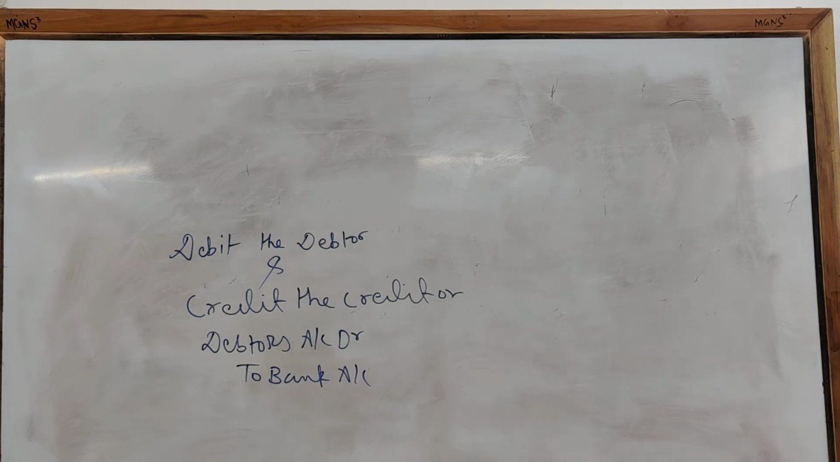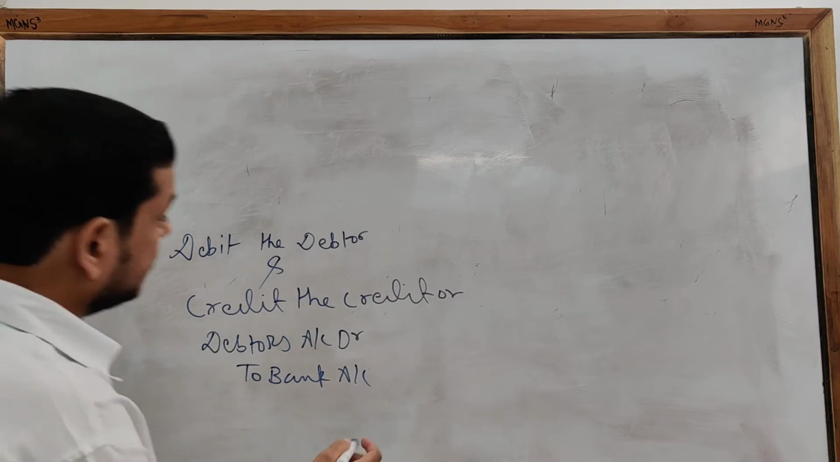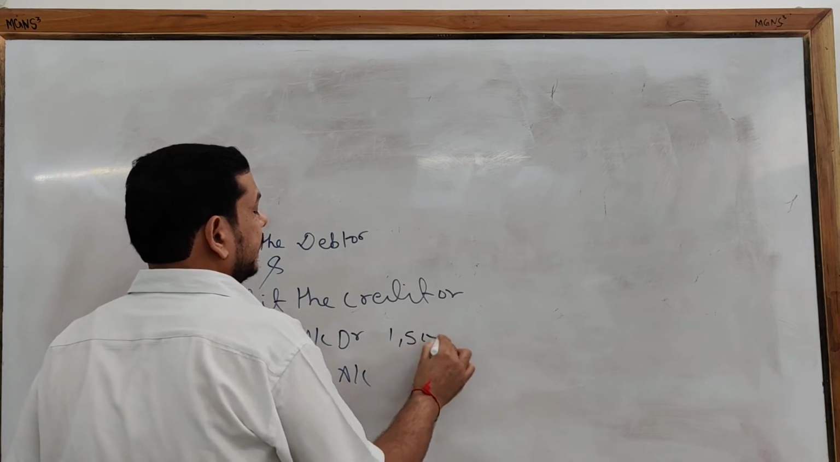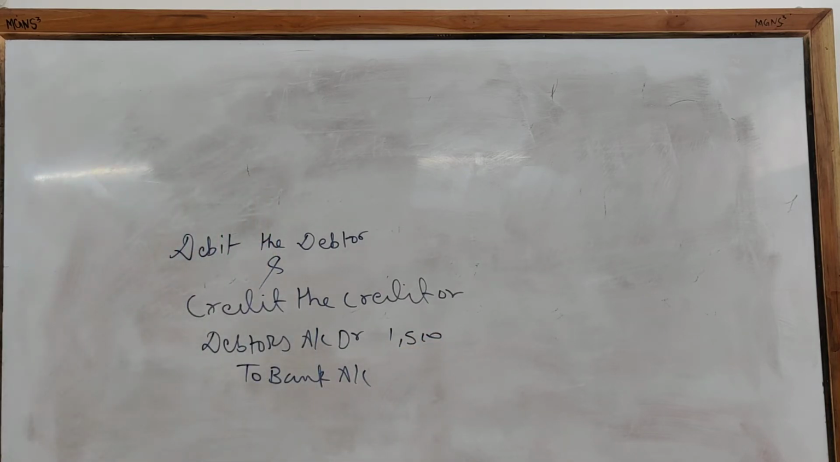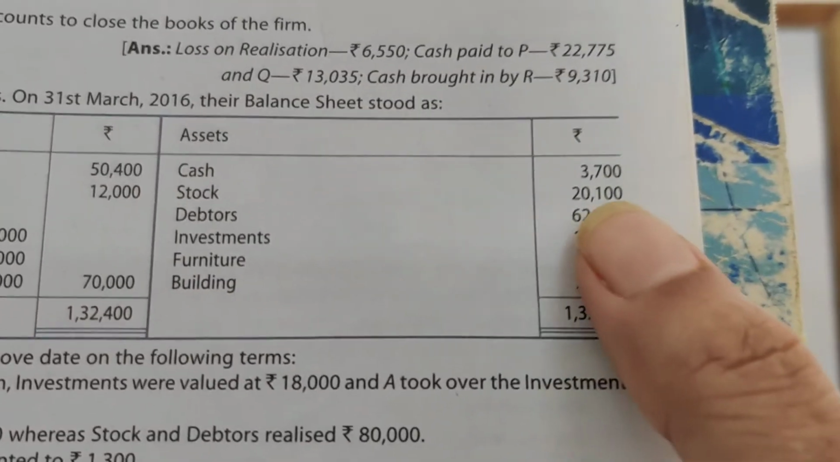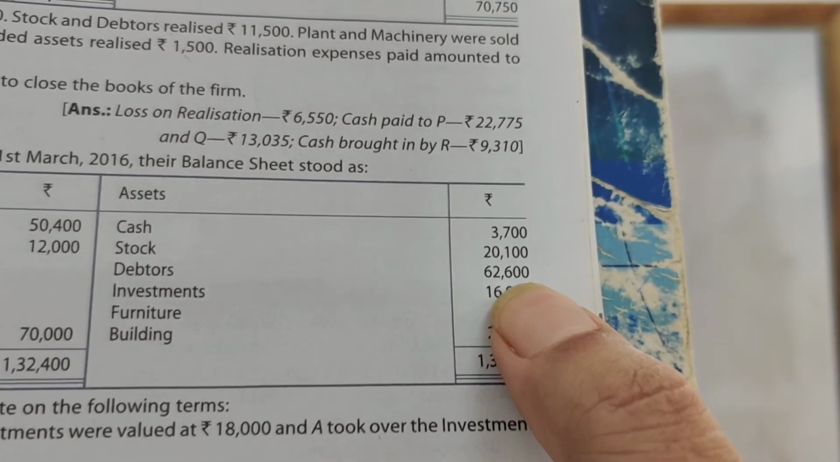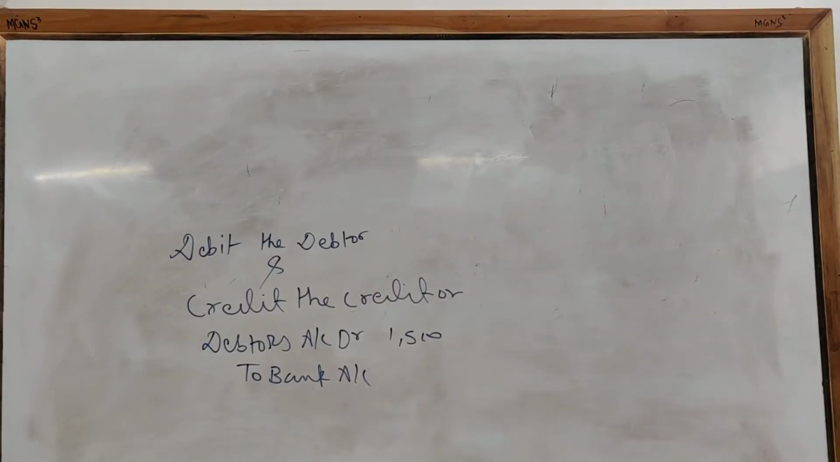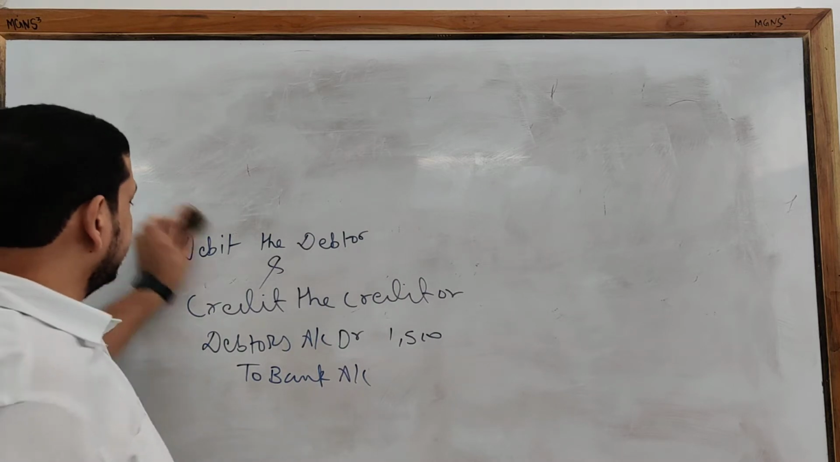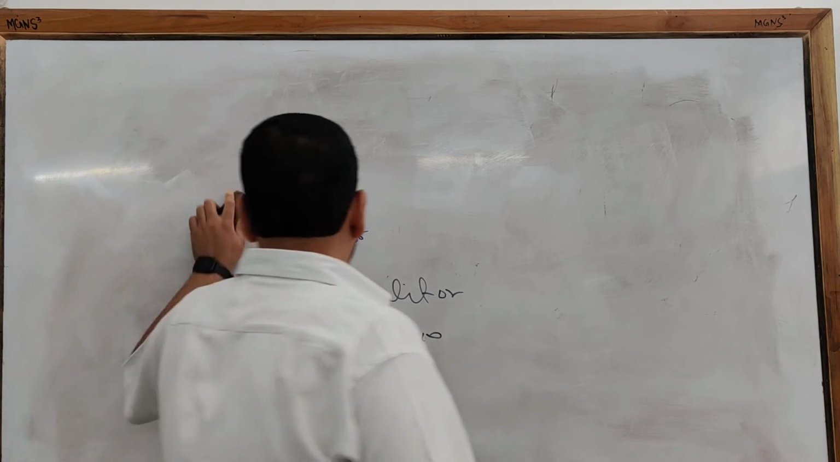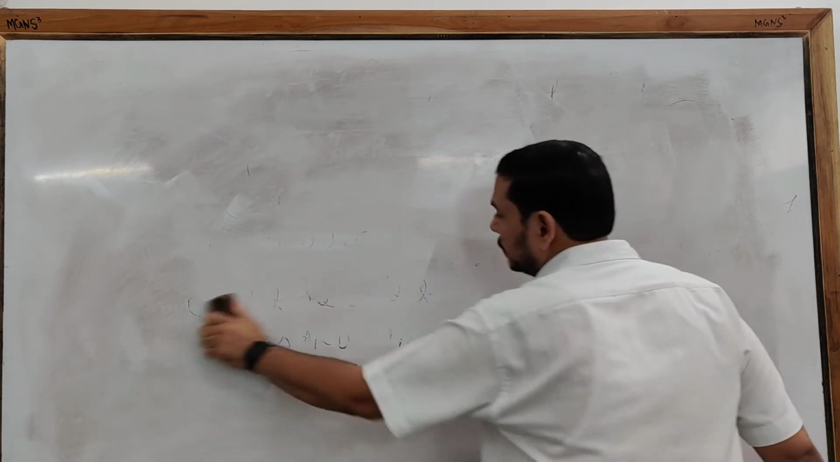Now see, debtors given in the numerical are 62,600. Here debtors will increase by 1,500. So in your balance sheet, debtors are given for 62,600, and 1,500 would be included in that. Clear? In this way this adjustment is to be done. Rest all the things will remain the same. Now I am going to make the realization account and other things.